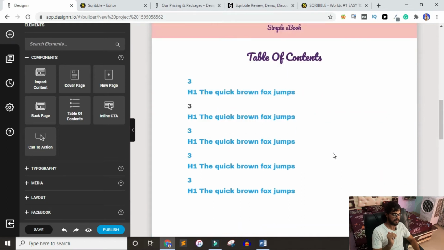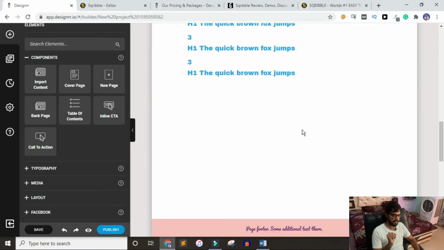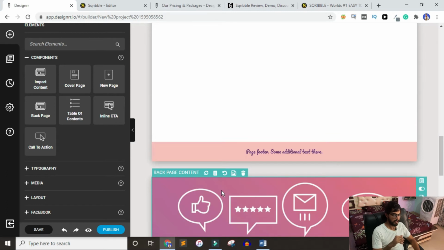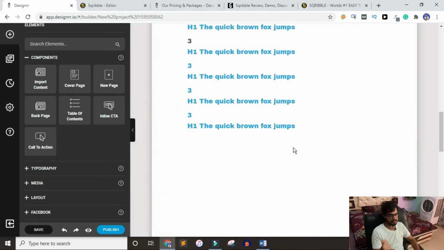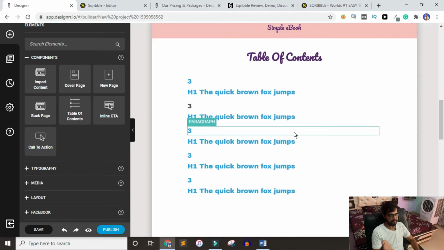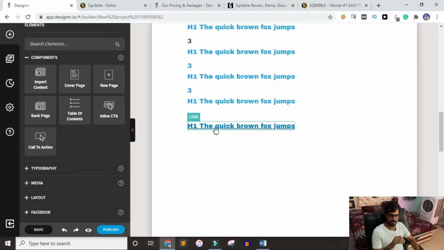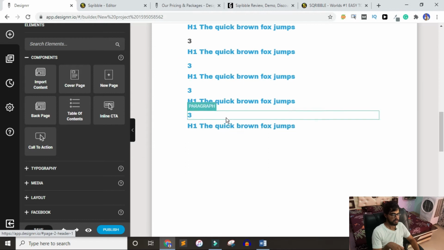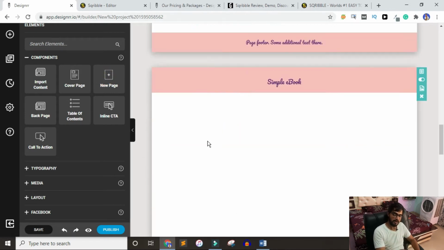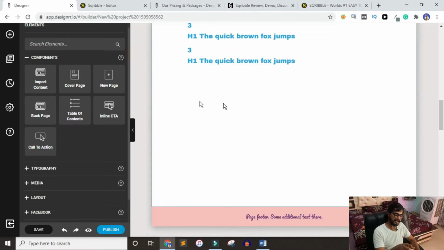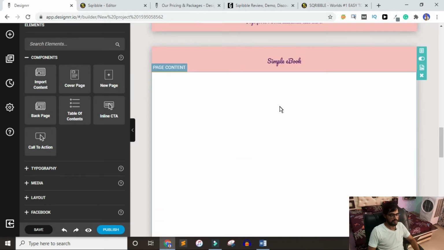Let's say I want to insert a new page here, before the footer, of course. If I drag and drop like this, it's not going to work. Even if I use a blank page, it's not going to work. So what you have to do, inside any page, for example, I want to insert a new page after wherever this thing is ending. So I will drag and drop, and inside this page I will drag and drop, and only then I can create a new page.